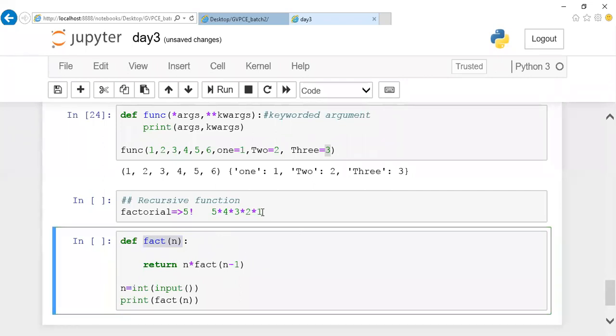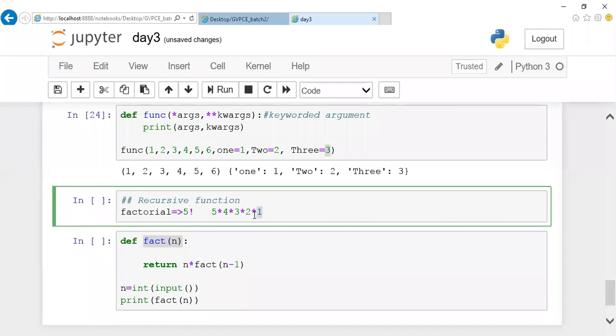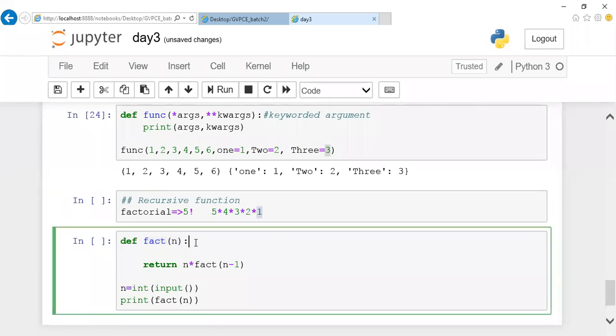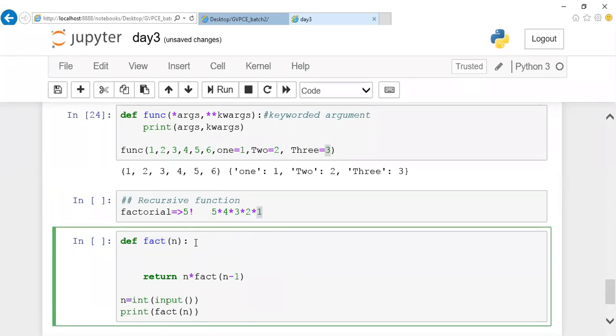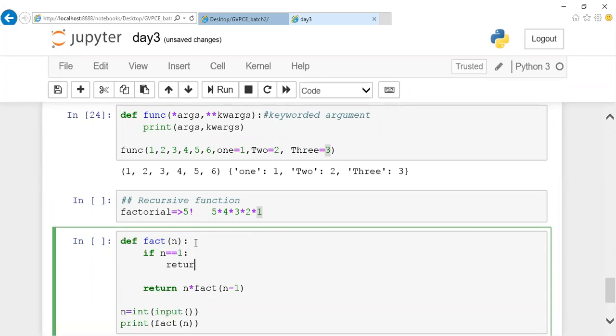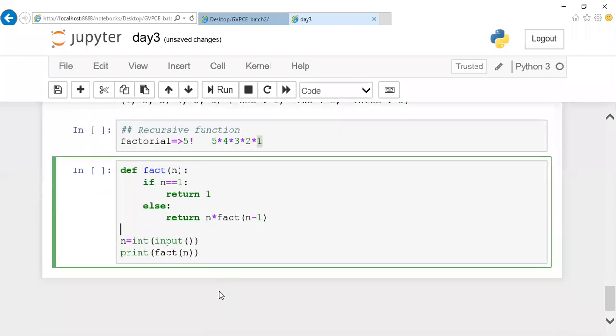Until n reaches 1. If I don't mention my termination condition, what happens? It will go infinitely. I don't want that to happen. In those cases, I can mention my if condition: if my n value equals 1, you're supposed to return 1. Otherwise, you're supposed to repeat this process. So if we execute this program, you can notice that it will give you the perfect answer.